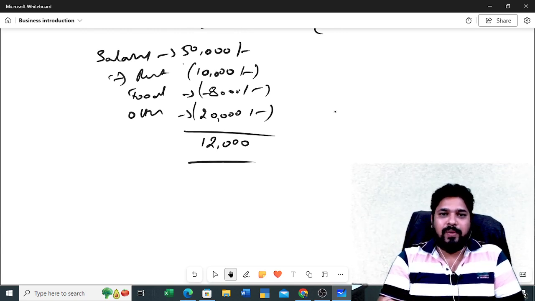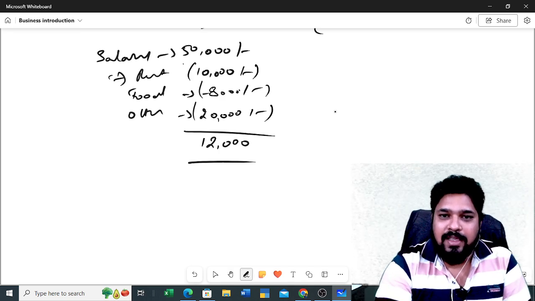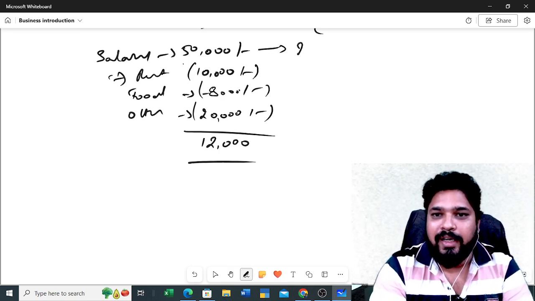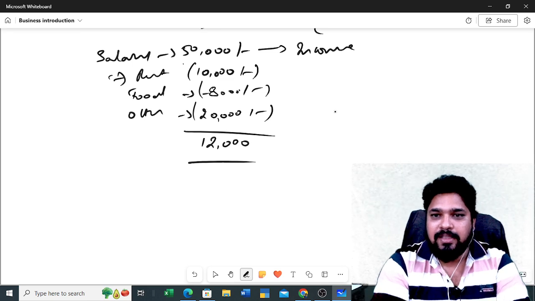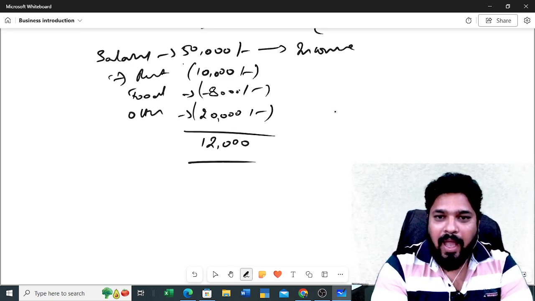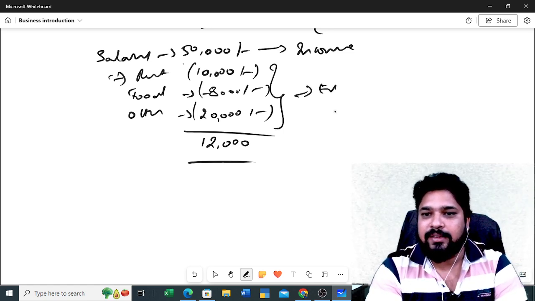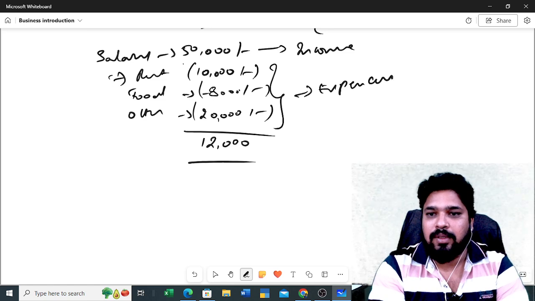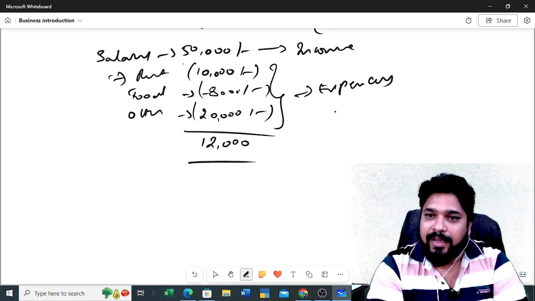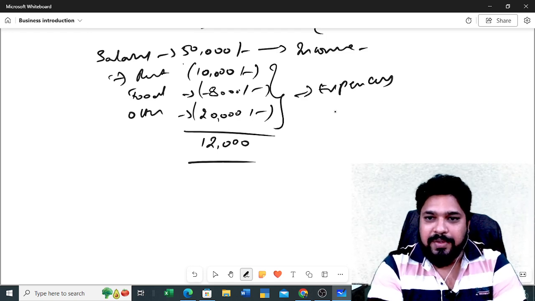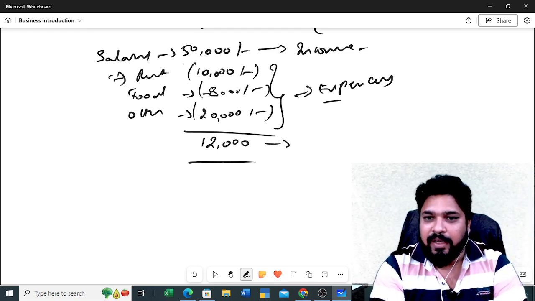No, you don't require it. That is purely common sense. This is the income we are getting, and these are all the expenses we are incurring. From incomes we reduce our expenses, then we get our savings.